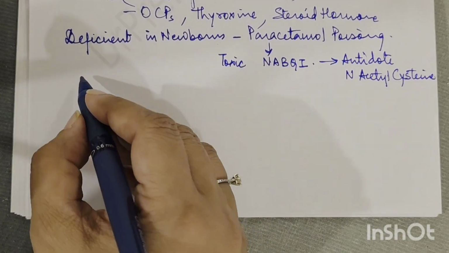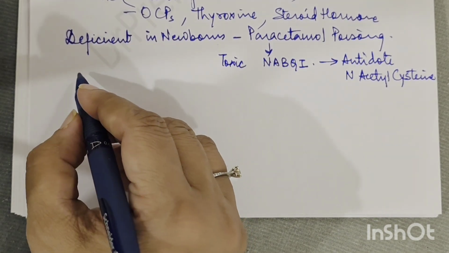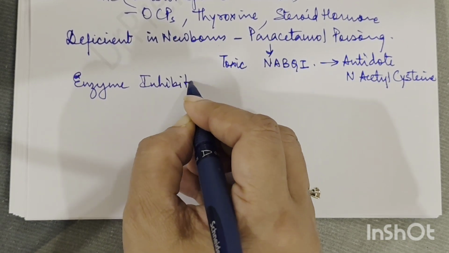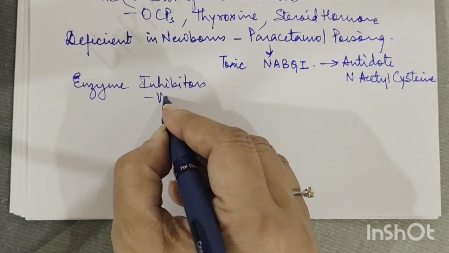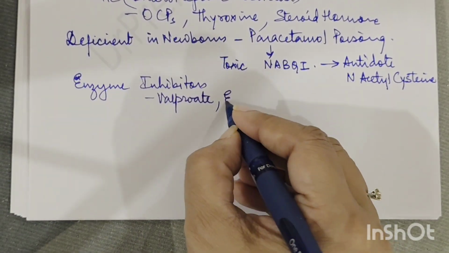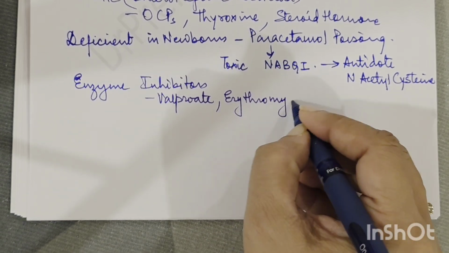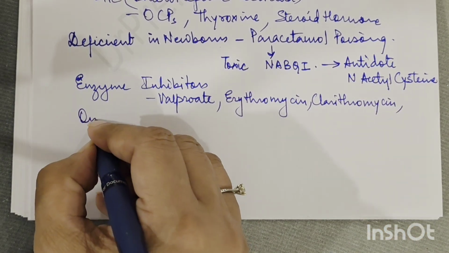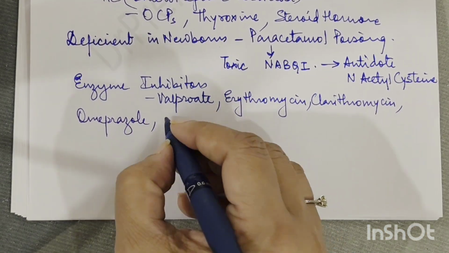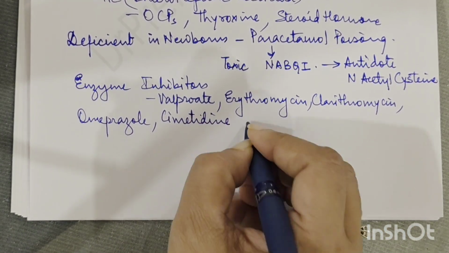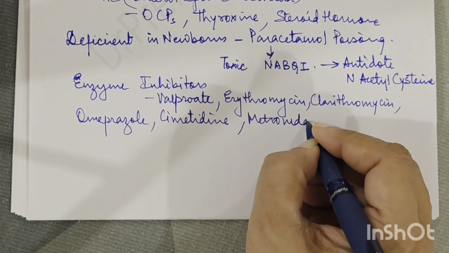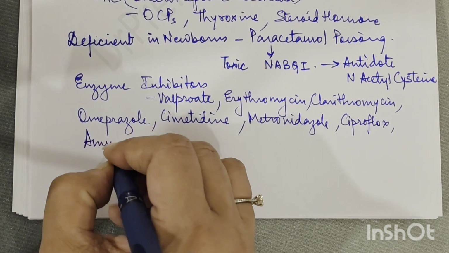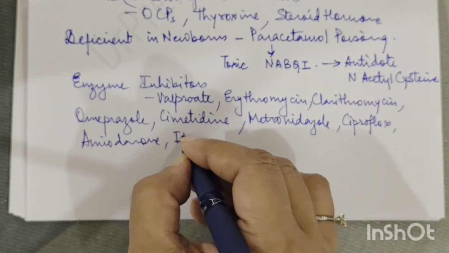Now, next thing, enzyme inhibitors. What are the enzyme inhibitors? Valproate, erythromycin, clarithromycin, omeprazole, cimetidine, metronidazole, ciprofloxacin, amiodarone, and itraconazole.